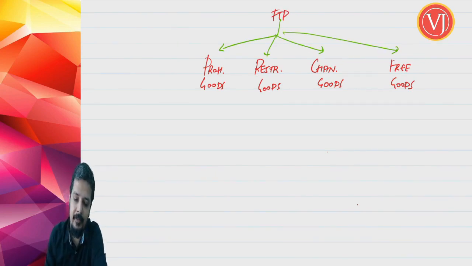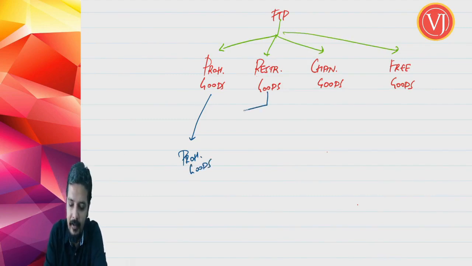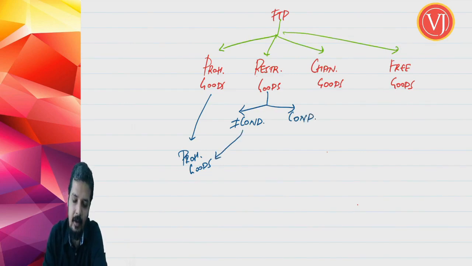Now friends, what do they tell? In terms of your Customs Act, prohibited goods are always prohibited goods. In terms of your Customs Act, they define only prohibited goods. Plus restricted goods can be of 2 types. You don't comply with the conditions or restrictions, and you comply with the conditions or restrictions. If you don't comply with the conditions or restrictions, you are talking about prohibited goods. So under customs, this is prohibited goods under your Customs Act.